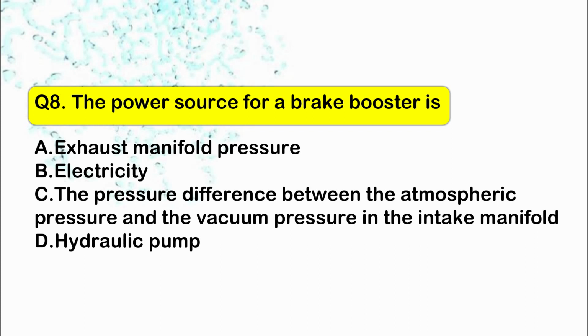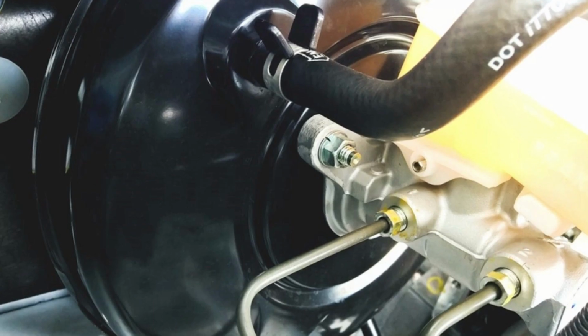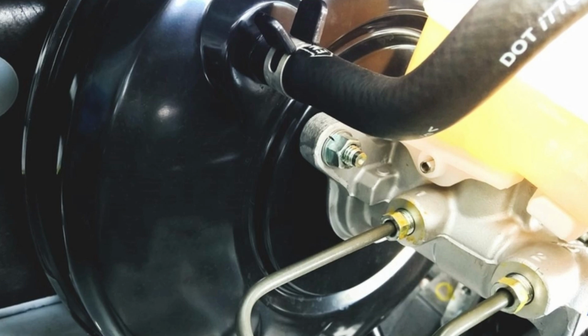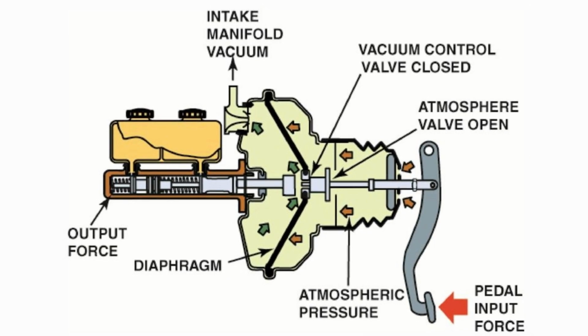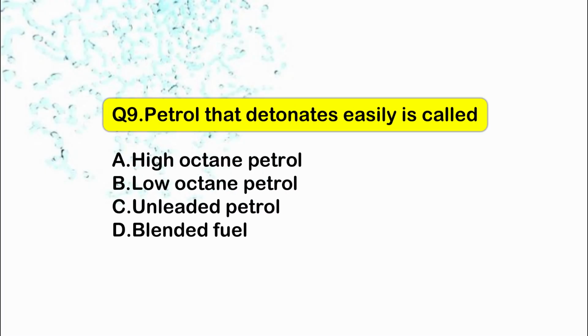Now the next and the eighth question is, the power source of a brake booster is. The correct answer is C. The power source of a brake booster is the pressure difference between the atmospheric pressure and the vacuum pressure in the intake manifold. Now the next and the ninth question is, petrol that detonates easily is called.